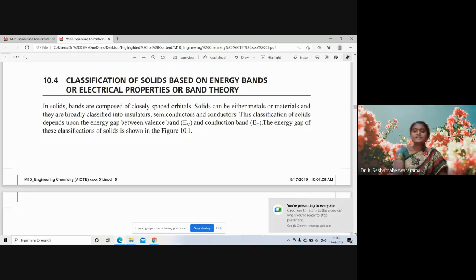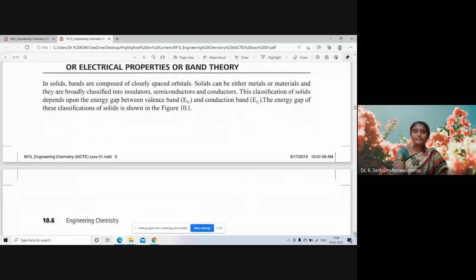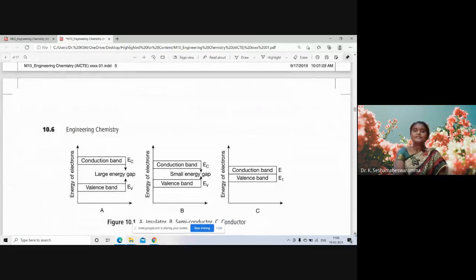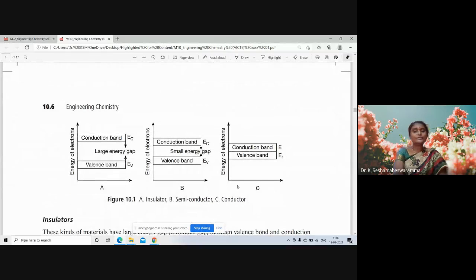This classification is based on the energy gap between the valence band and the conduction band. So you can clearly observe here.